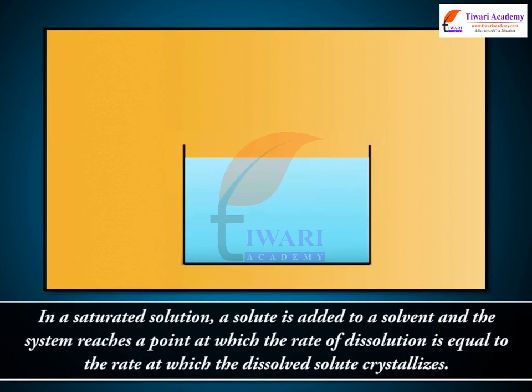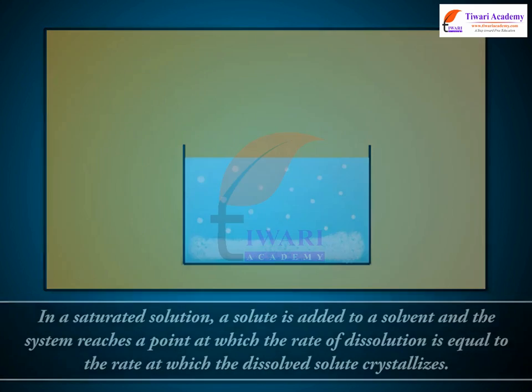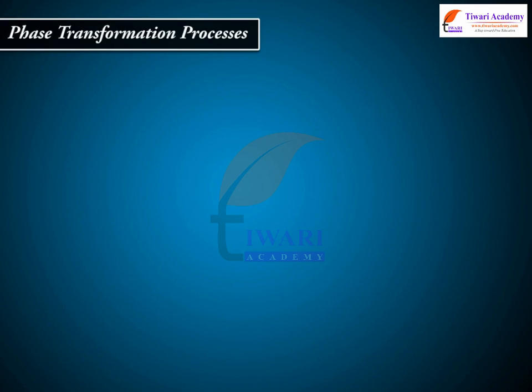For example, in a saturated solution, a solute is added to a solvent and the system reaches a point at which the rate of dissolution is equal to the rate at which the dissolved solute crystallizes. We say that the system has reached equilibrium state. Phase transformation processes.